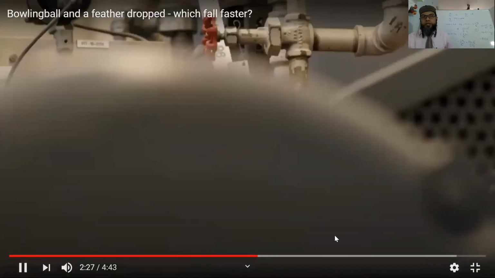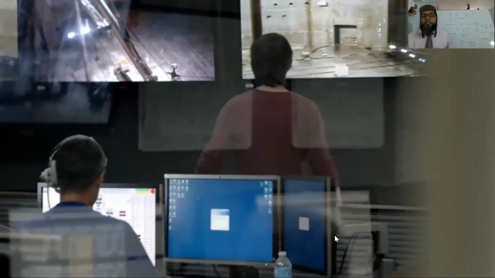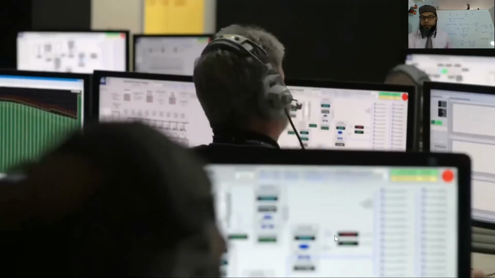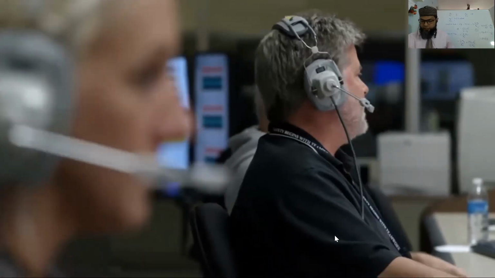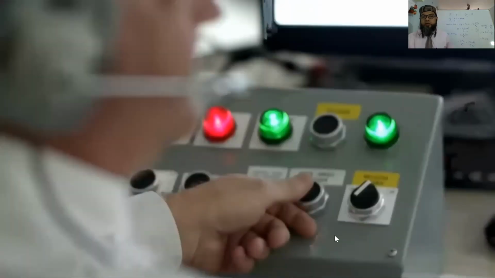The air is being sucked out. That itself was the major challenge for them, to create the vacuum.